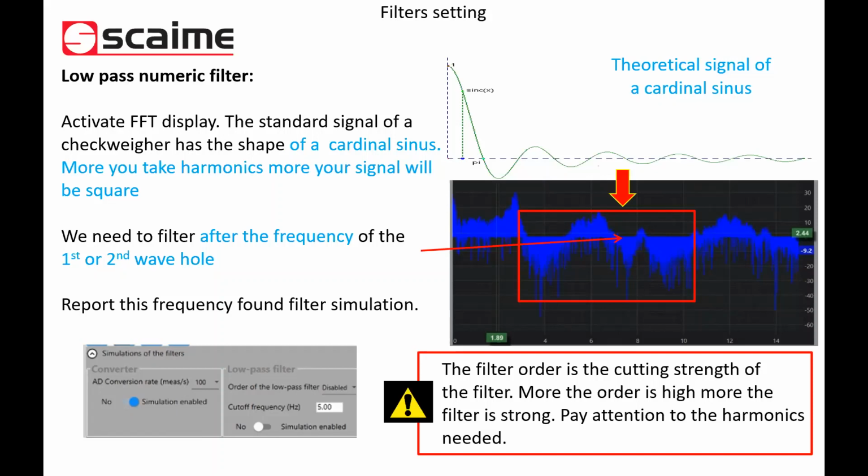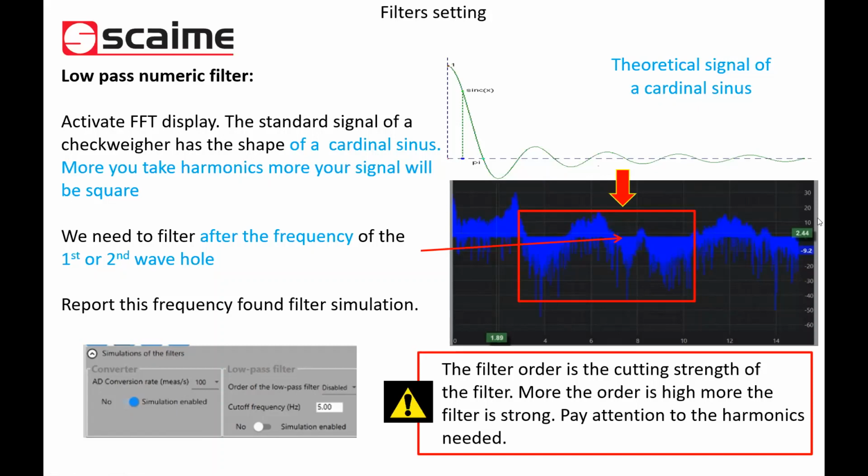Exactly. And to do it, you first have to define these waves to select the right cutoff frequency, and then define the order number. The order number will help you to cut a bad frequency too close to your needed signal.